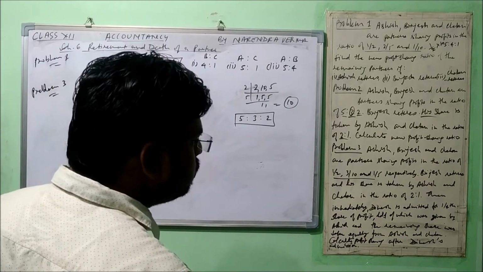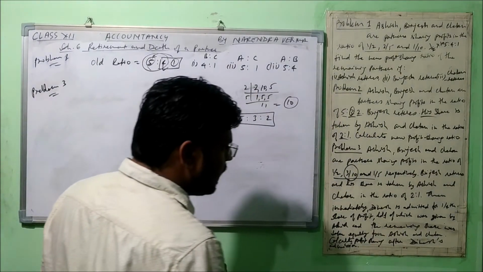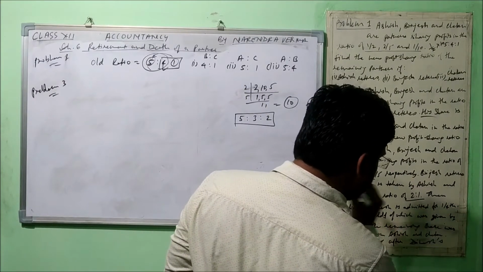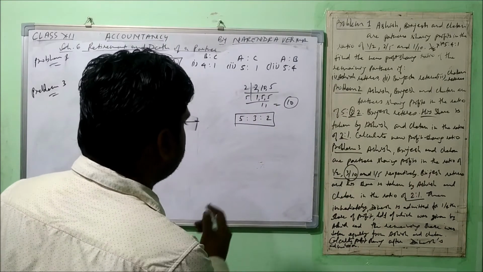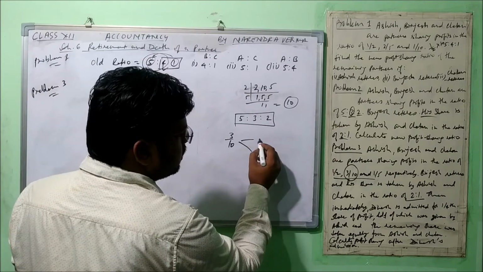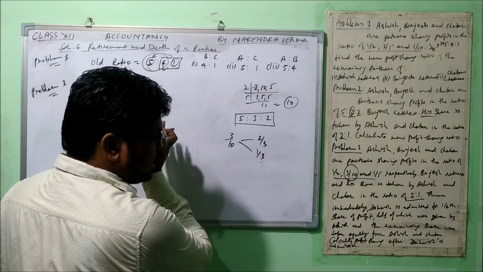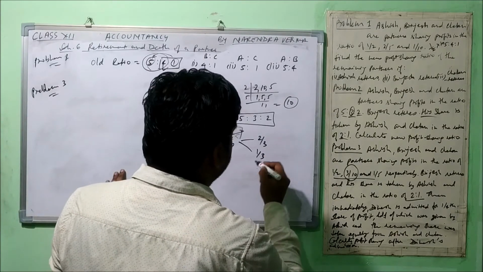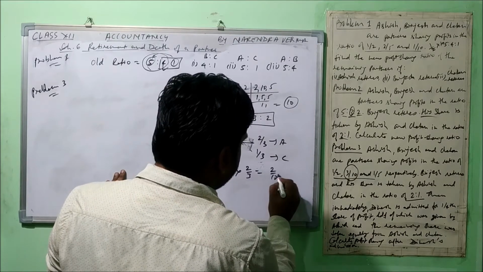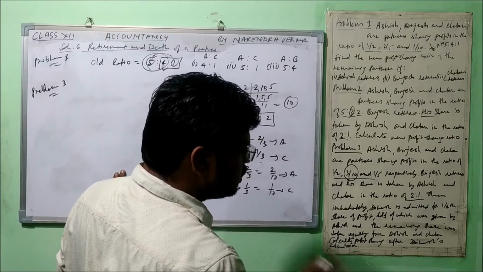We have to see who is retiring. Brajesh, this middle one, is retiring. And his share is taken by Ashish and Chetan in the ratio of 2:1. How much share was he getting? 3/10. So this 3/10 will be divided into two parts, 2/3 and 1/3, as we did in problem number 2. This will go to Ashish and this will go to Chetan. Let's calculate it now. 2/10 to Ashish and 1/10 to Chetan. Up to this, there is no problem.